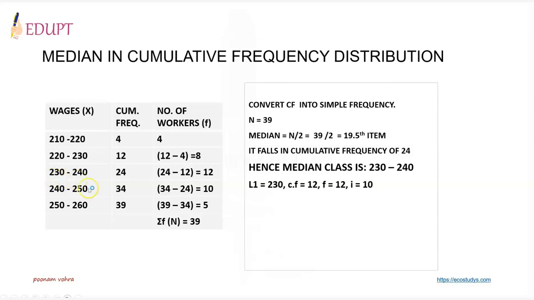So the lower limit of this class is 230, cumulative frequency is 12, frequency is also 12, and class interval is 10.